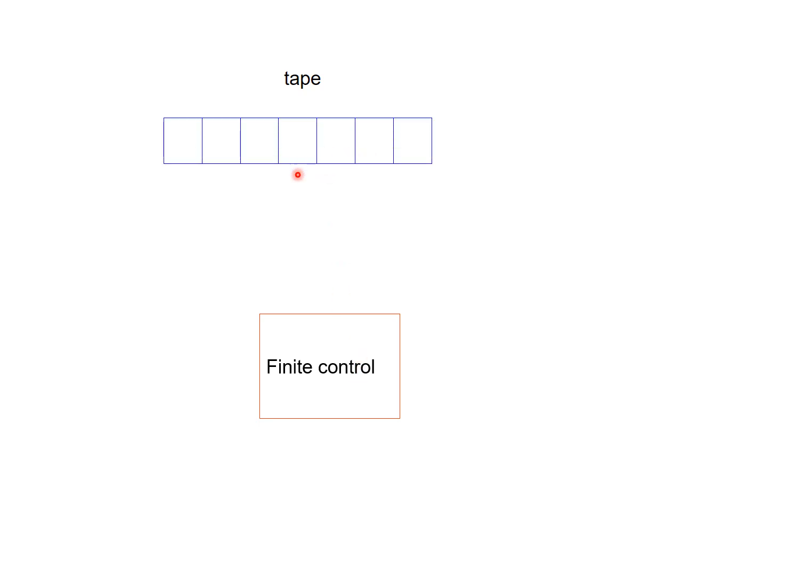Now we will move to the next topic: how a DPDA can be represented in a graphical way. There is a finite control, as in a finite state machine. Here a PDA also has a finite control. Then you have an input tape, which is divided into cells. The finite control has a pointer to the input tape.